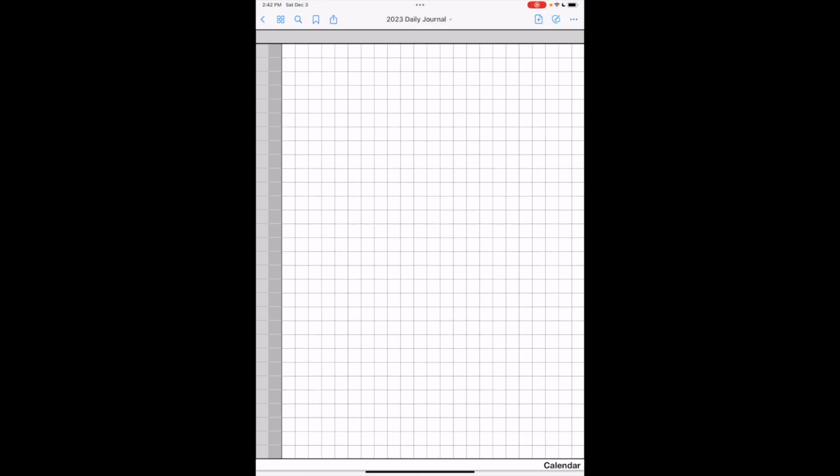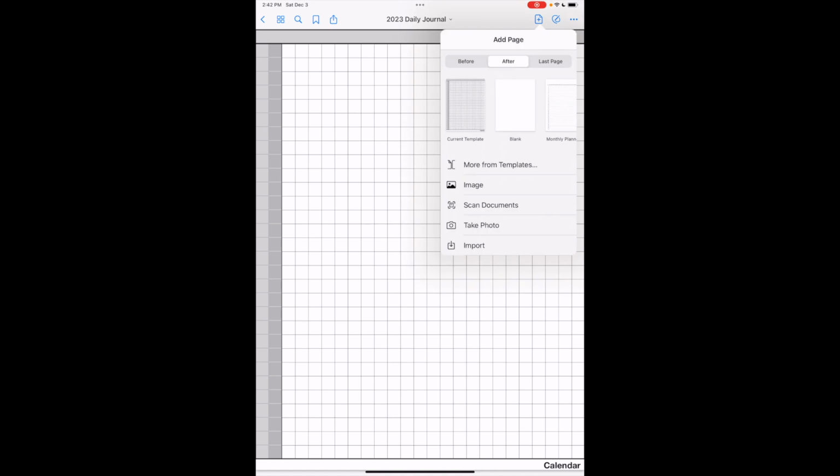Again, I don't necessarily need a page for every day. I'm just not taking notes quite that detailed. So this works really well for me. If I needed more pages, of course, I can just tap, click the plus symbol up here, and then I would just click the current template and add another blank page, so that way I have more pages